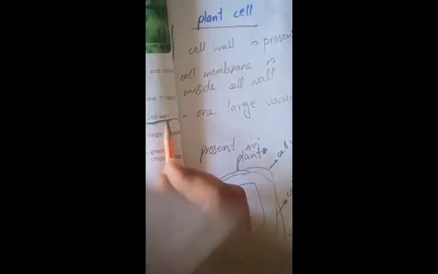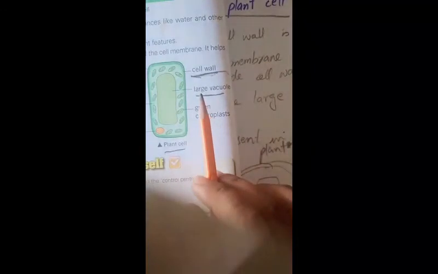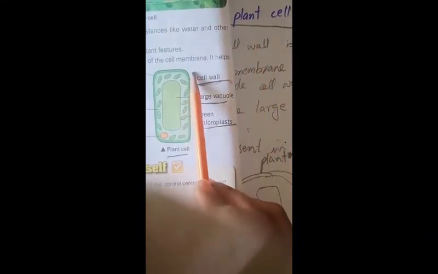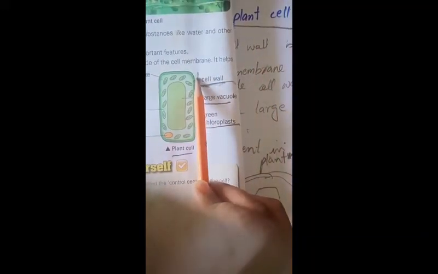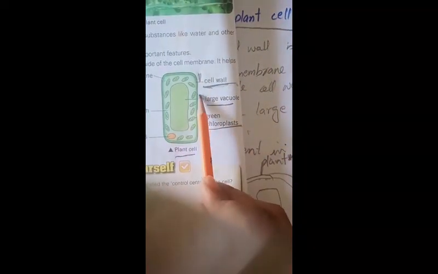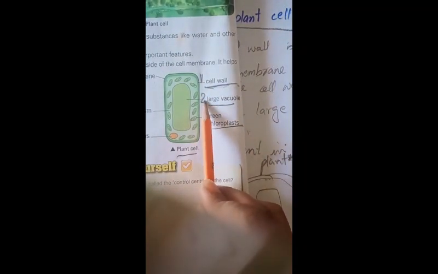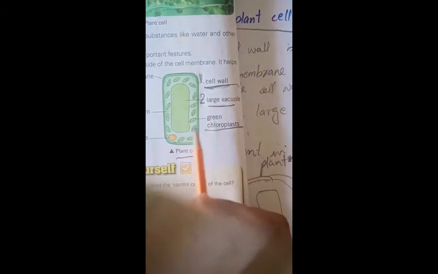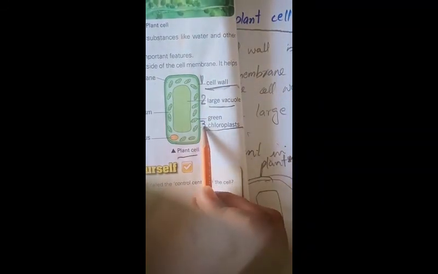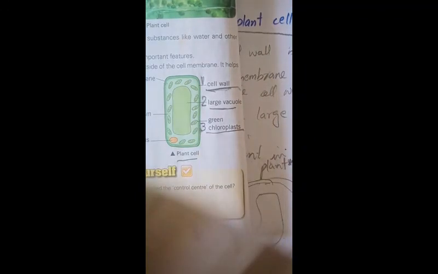Cytoplasm is present in both. Nucleus is also present in both. What is the difference? The major difference is cell wall, large vacuole, and green pigment called the chloroplast. So what is the major difference between animal cell and plant cell? Animal cells don't have cell wall, plant cell have cell wall, number 1. Number 2, plant cell have a large vacuole, animal cells have small vacuoles. And number 3, green pigment called chloroplast is present only in plant cell.